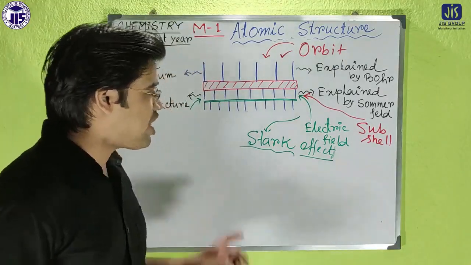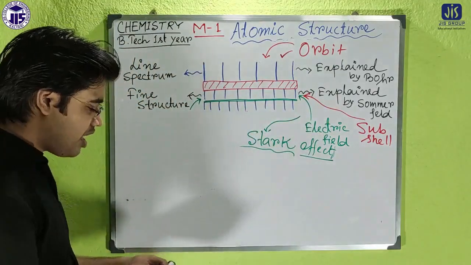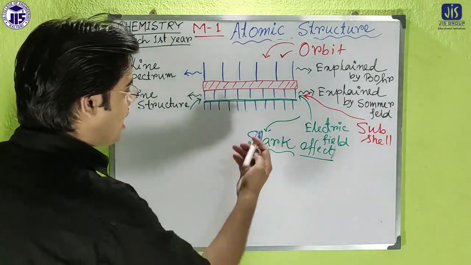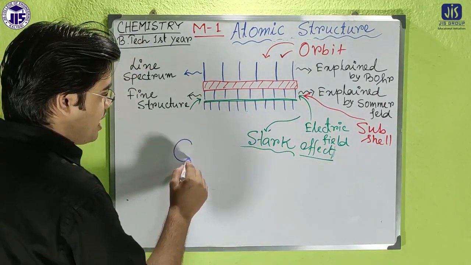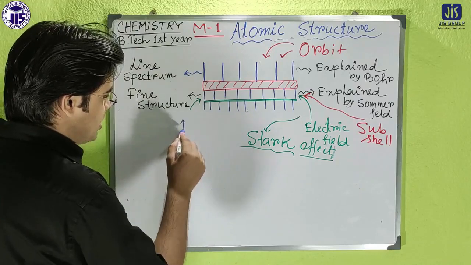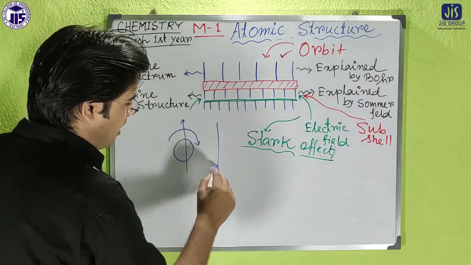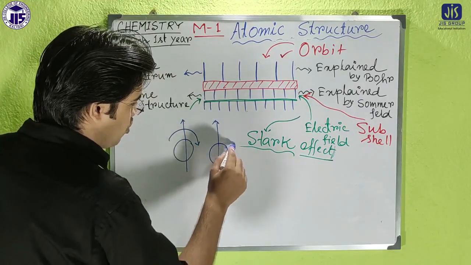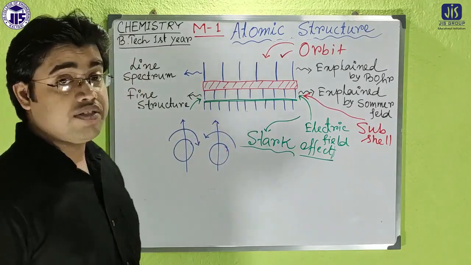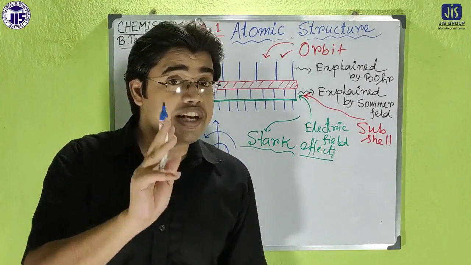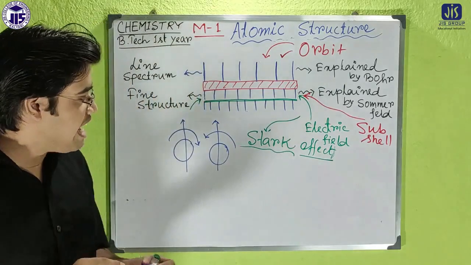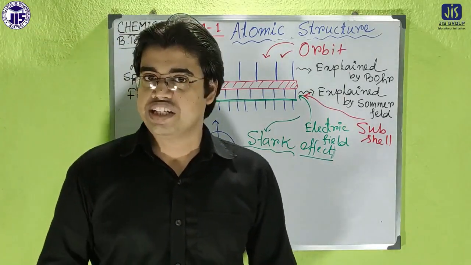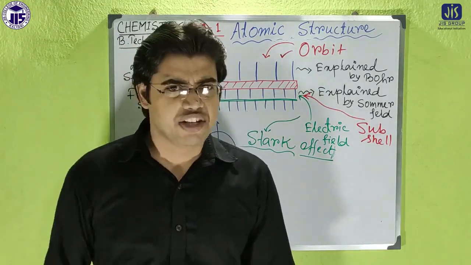So the Stark effect is very much related to the electric field, and Stark said that each and every electron can rotate on its own axis. That means the electrons are also spinning. If the electrons are spinning, they can create an electric field and a magnetic field also.